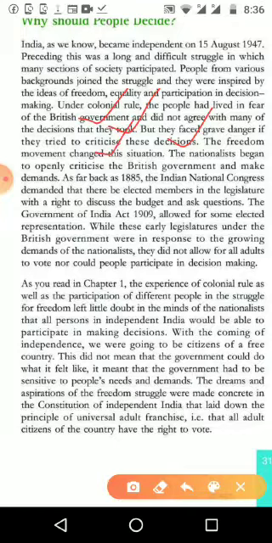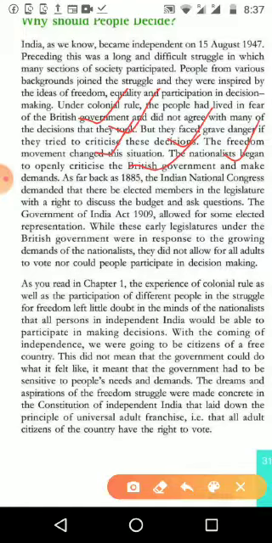There was no chance to move from one place to another. Whatever the British government said, only that we could do. That was the condition. The nationalists began to openly criticize the British government. Great leaders like Gandhiji or Bal Gangadhar Tilak started to criticize the British government.